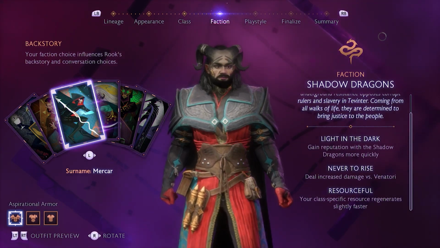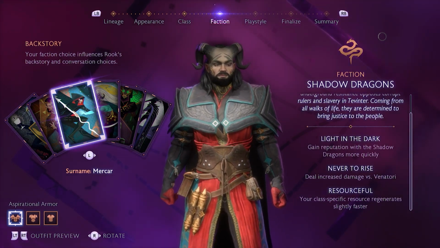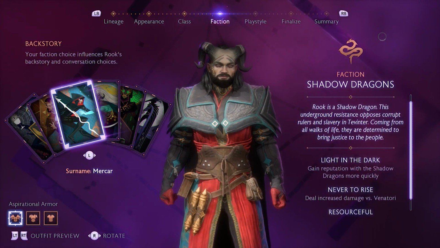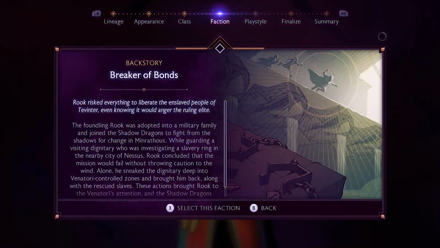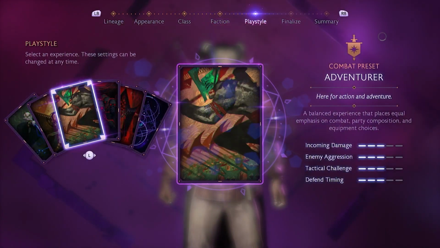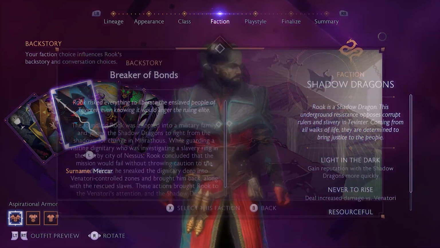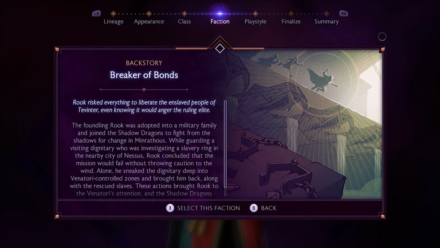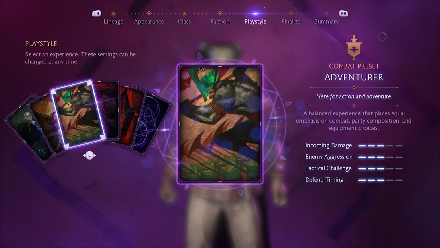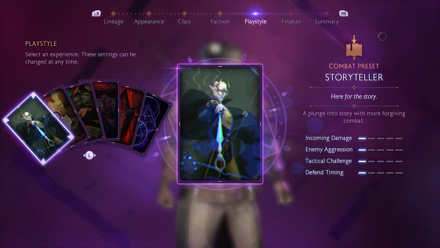So I'm going to go Shadow Dragons. They sound pretty cool to me, so let's go with them. Obviously we got that, so no, I don't want that one. I want, oh god, what did I choose? That one? Oh yeah, did I choose that one as my backstory? Perfect. Breaker Bonds, select this faction. Perfect. So then we have got the play style.